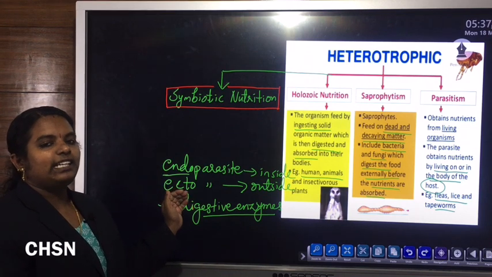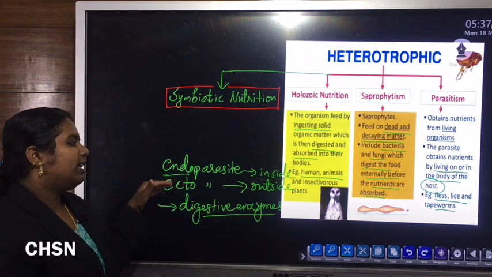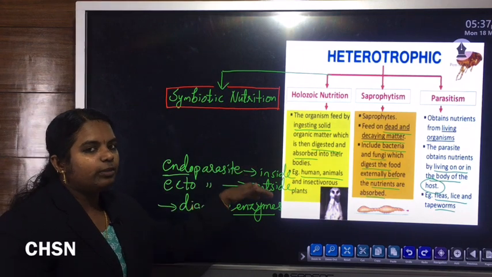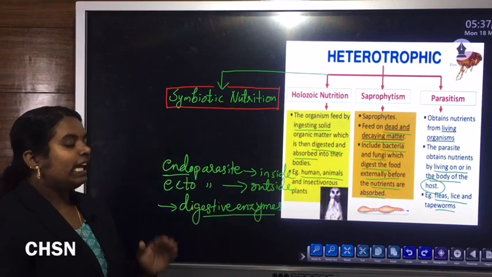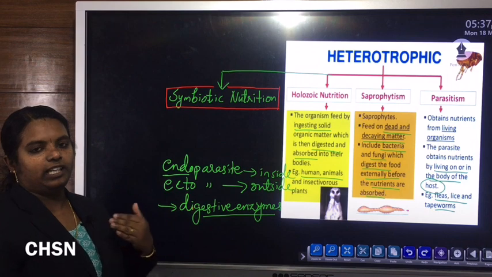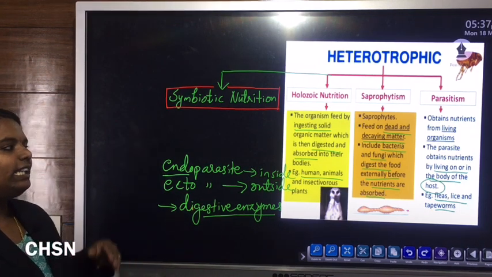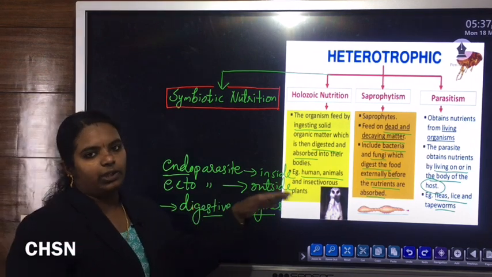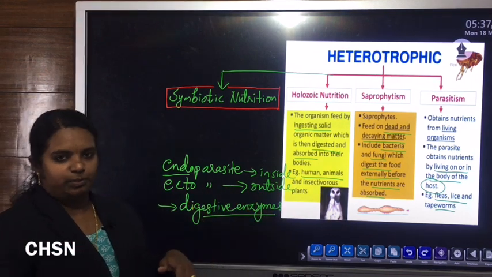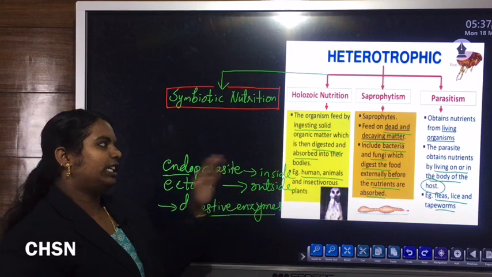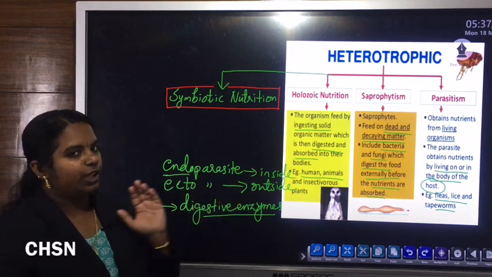Endoparasite means the organism which lives inside the body of a living host. Ectoparasites live outside the body of the living host, and they mostly depend upon this living host for getting their nourishment. Such type of nutrition is known as parasitic nutrition.